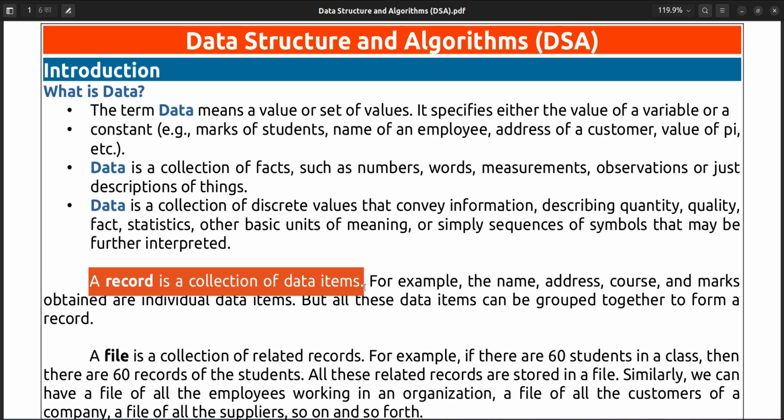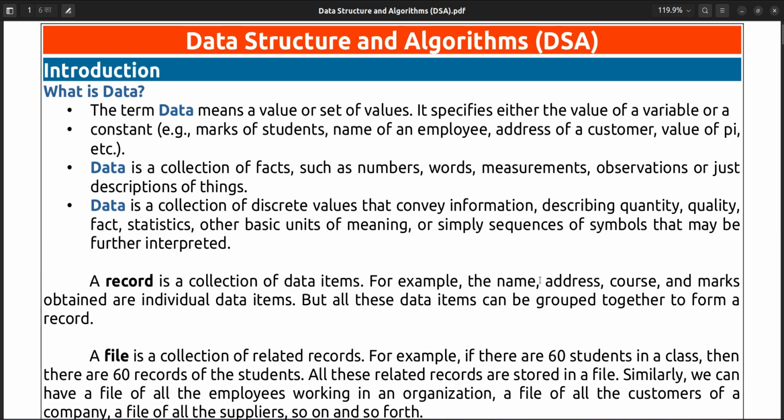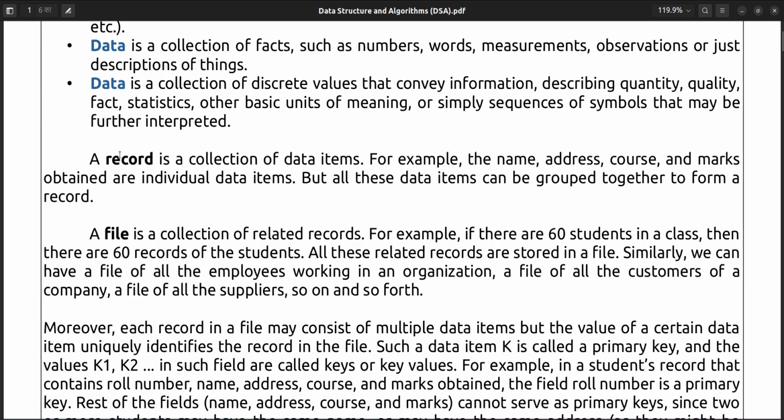Two or three data items combined into a single unit form a record, like name, address, course and marks obtained. And files will be used to store the records, either one record or n number of records. From 0 to n records you can store in a file. So a file is a collection of related records.